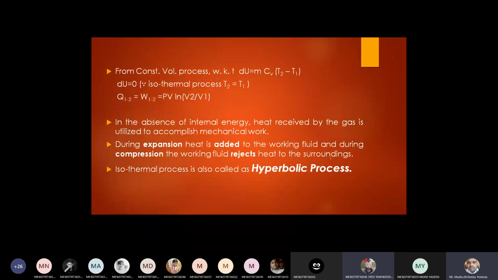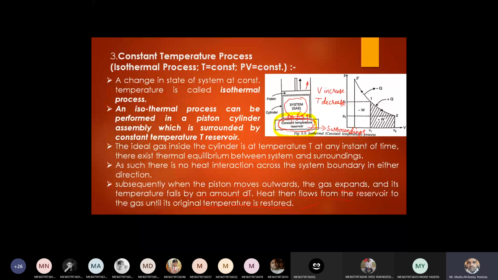Volume is increasing, that is the expansion process. As you see here, 1 to 2, V1 to V2, what happens to volume? Volume is increased, nothing but this is the expansion. Not only isothermal process, any process, if expansion takes place, means work is done by the system on the surroundings.